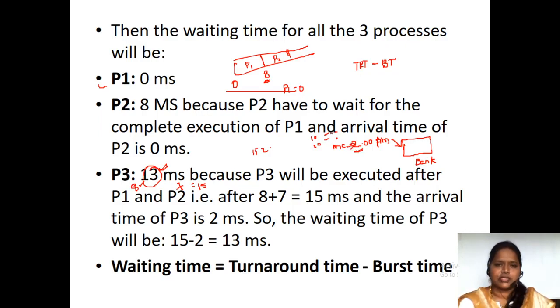Before me, two persons are there. Each person is going to take 10 minutes of time. So how much time do I have to wait? Totally 20 minutes of time I have to wait. Fine. When I get the chance to talk with the bank manager, what is the time? It is 2:20. Why? Because I arrived at 2 p.m. and before me, two persons are there.